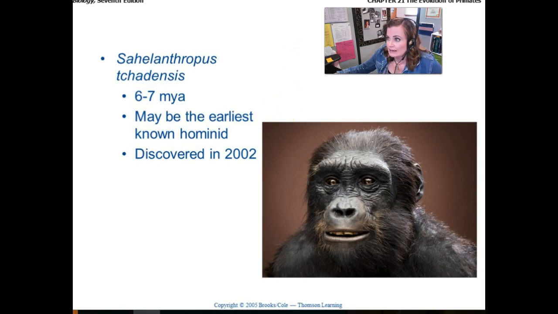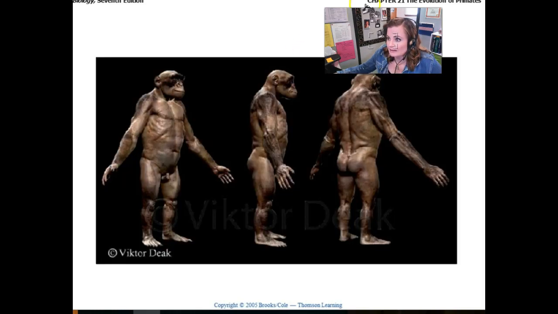It looks a lot like an ape, except that it was a bipedal organism, so it walked on 2 legs. And that's an important evolutionary step forward. When you walk on 2 legs rather than all 4, then you have your hands free to do other things, to build, to use tools, etc.